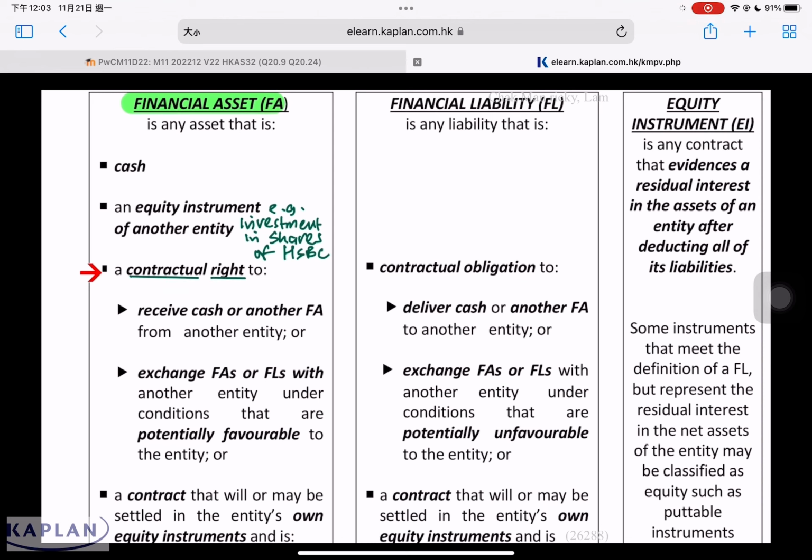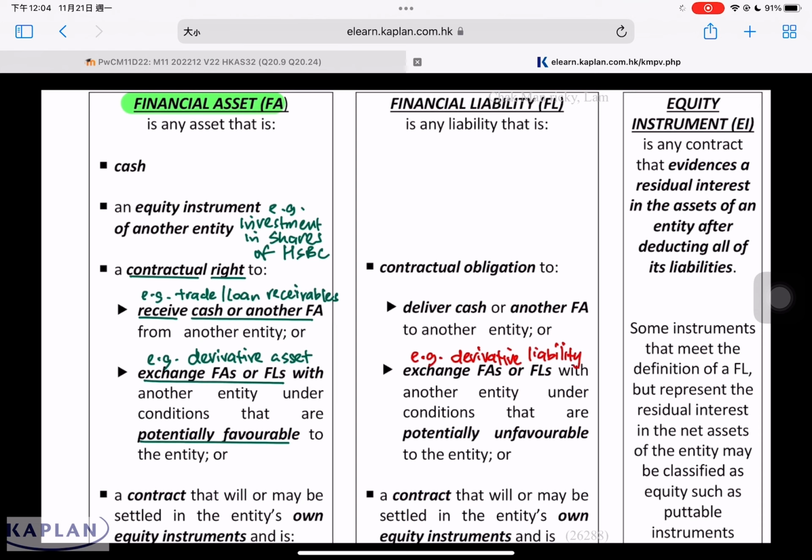Or a contractual right to receive cash, for example, items like trade or loan receivable. They represent a contractual right to receive cash. Or a contractual right to exchange financial assets or financial liabilities under conditions that are potentially favorable. These refer to items like derivative assets. A derivative can be a derivative asset or a derivative liability, depending on whether the condition is potentially favorable or potentially unfavorable. If it's a derivative instrument that's potentially favorable, it's a financial asset. If it's potentially unfavorable, it's a financial liability.